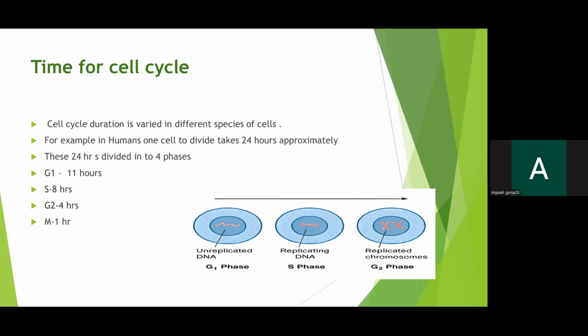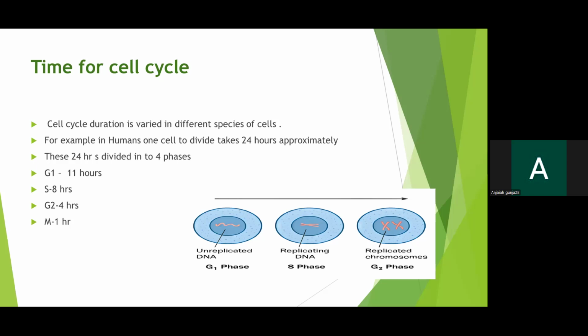Right. Next, you can see in the right side diagram what happens in G1, S, and G2 phase. In G1, you can see a cell and its nucleus, and it has unreplicated DNA. In this gap 1 phase, all the materials, all the proteins, all the enzymes required for cell division are synthesized. That's why it is called gap 1 phase. It will take some time to produce all these things.